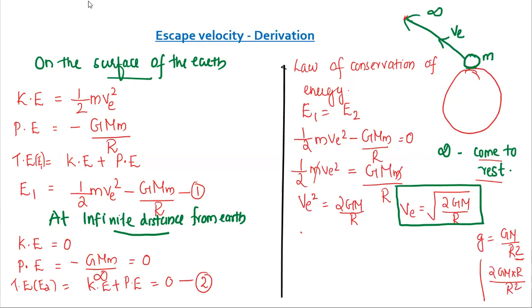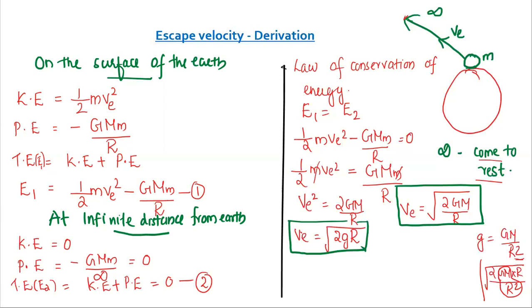So the denominator will become r square. We can write this as ve is equal to under root 2 into GM upon r square into r. GM upon r square is small g, that is acceleration due to gravity. So ve is equal to under root 2 g r. This is also the escape velocity in terms of acceleration due to gravity.